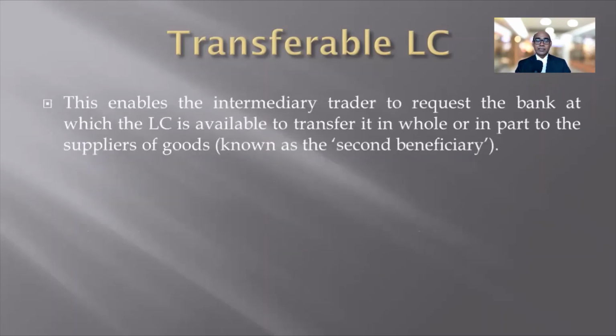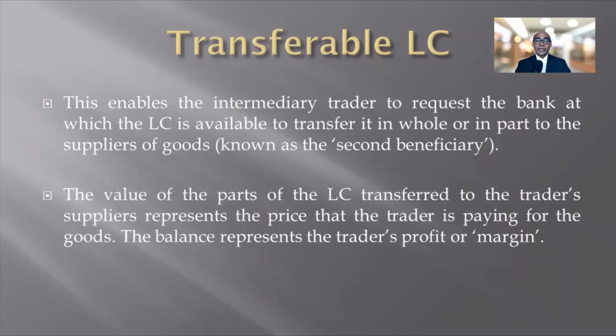This enables the intermediary trader to request the banks at which the LC is available to transfer it in whole or in part to the suppliers of goods, known as the second beneficiary. The value of the parts of the LC transferred to the suppliers represents the price that the trader is paying for the goods. The balance represents the trader's profit or margin.